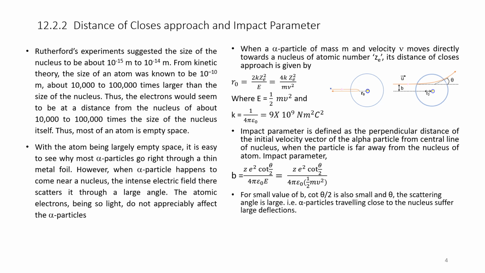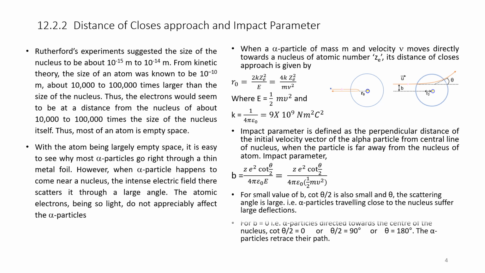For small value of b, cot theta by 2 is also small and theta, the scattering angle, is large. That is, alpha particles traveling close to the nucleus suffer large deflection.